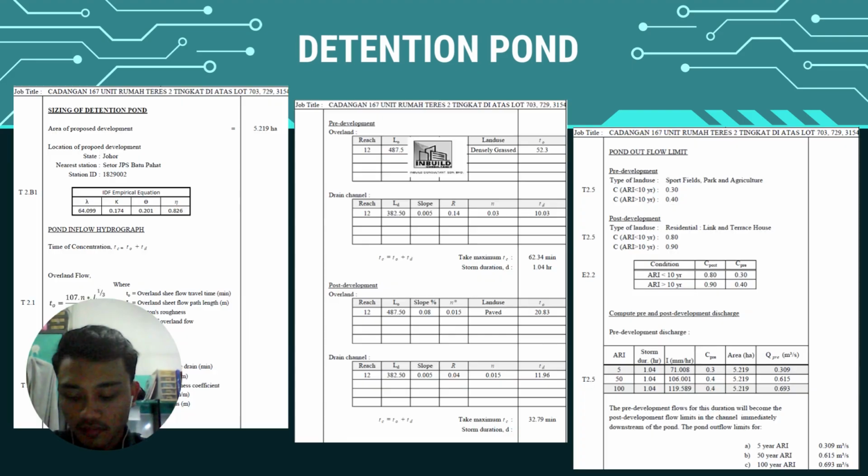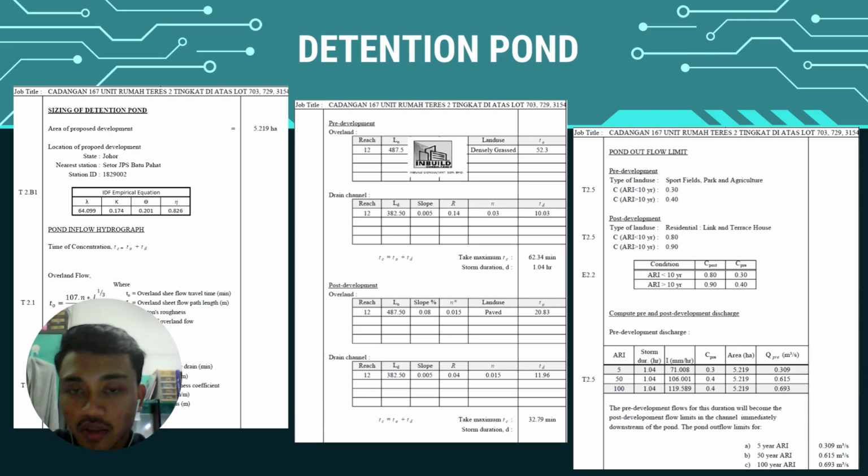Okay, so this is our calculation of the design detention pond. The proposed area is 5.219 hectares, and we got the IDF equation based on the nearest station.